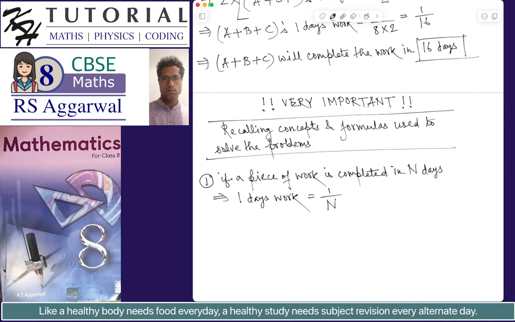So this piece of work could be done by a single person, or by 2 persons or even 3 persons. In general, this is true. So if a piece of work is completed in n days, then in one day the amount of work done is 1 by n.